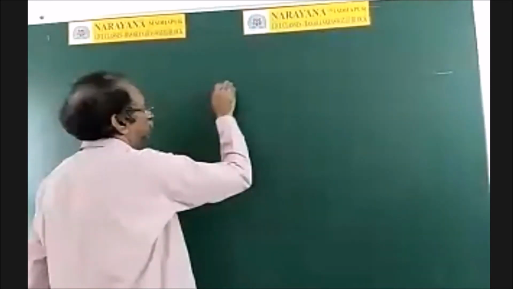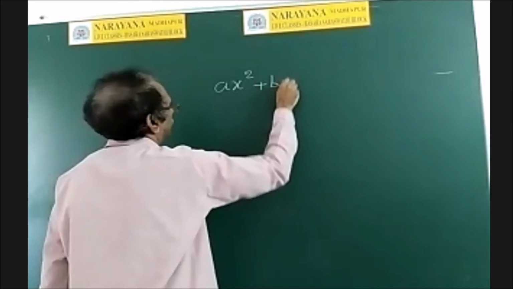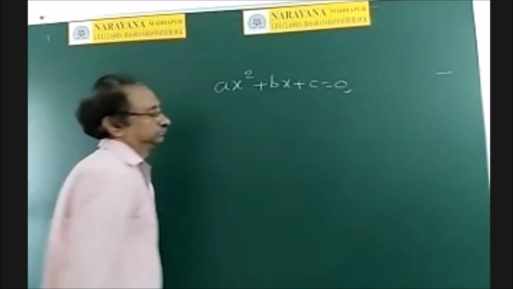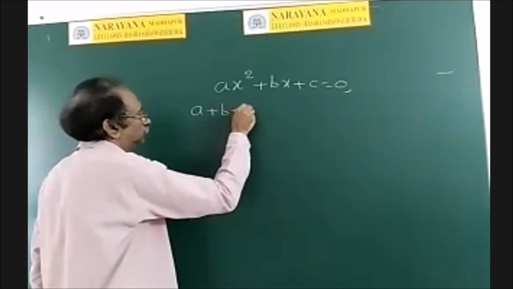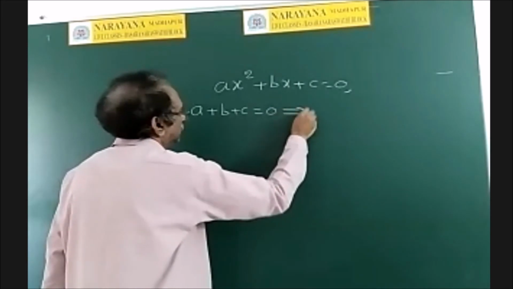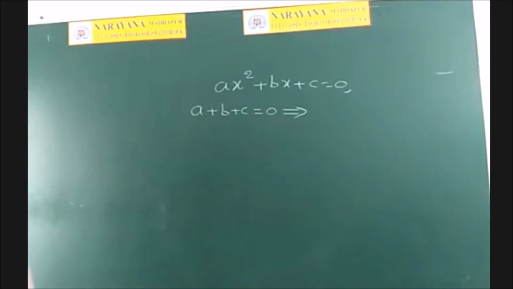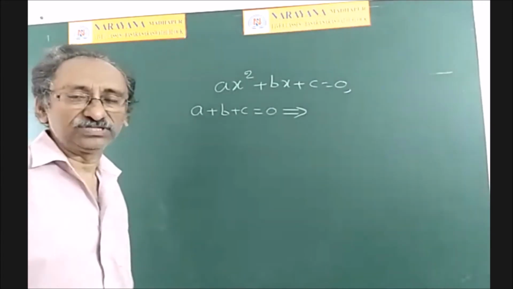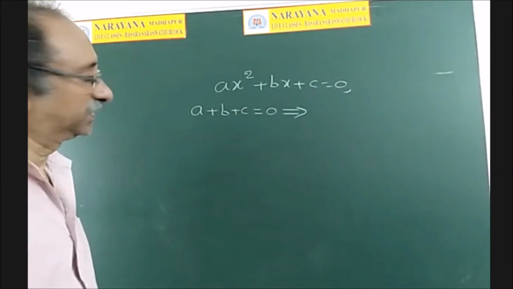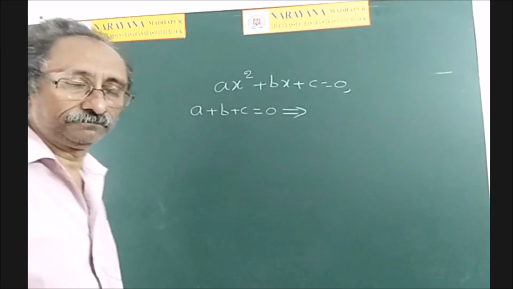Next, suppose the quadratic equation is ax square plus bx plus c is equal to 0. And the condition given is a plus b plus c is equal to 0. Then what may be the conclusion? Can anybody tell me what may be the conclusion if a plus b plus c is equal to 0? If the sum of the coefficients is 0, can we say one root of that equation? So I will ask Yoganand. Yoganand: Sir, one of the roots is 1.